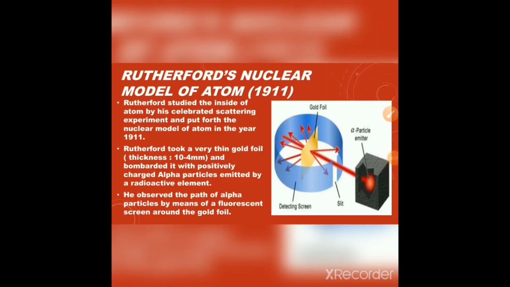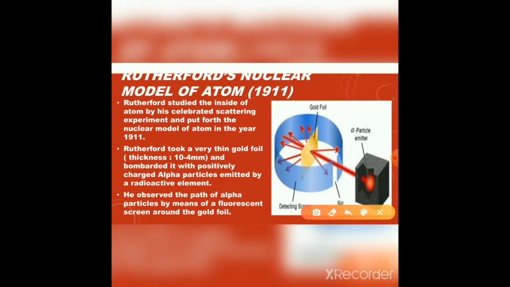Rutherford's nuclear model of the atom, 1911. You can see with the help of a picture: the alpha particle emitter, the gold foil here and the detecting screen here. Rutherford studied the inside of an atom by his celebrated scattering experiment and put forth the nuclear model of the atom in the year 1911.